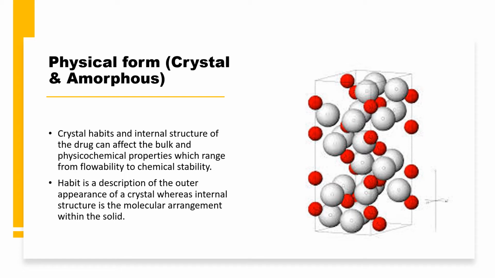Take any drug, for example penicillin, or any drug like diclofenac sodium. You need to understand the crystal habit. Is it existing in the amorphous form or in the crystalline form? When it is in the crystalline form, what is the outer structure, the crystal habit, and what is the internal structure, the arrangement of the molecules in the solid? It may happen that the drug substance appears in more than one crystalline form. It may be in octahedral shape or any other shape. So the crystal properties play a very important role in understanding the pre-formulation characteristics of any drug substance.